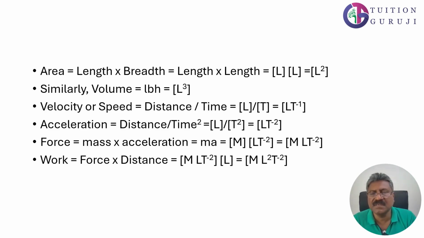Let's write some basic dimensional formulae. Area is length into breadth, which means length into length, that is L squared. That is the dimensional formula of area. Similarly, for volume, length into breadth into height, it is the product of 3 lengths, that means L cubed. Velocity or speed is equal to distance by time, that is L divided by T, which gives LT^-1. Acceleration is distance by time squared, L divided by T squared, which gives LT^-2.